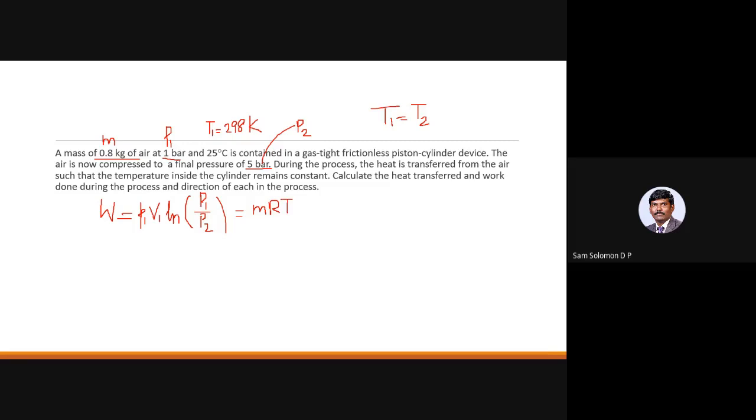You can replace P1 V1 with MRT1, and ln of P1 by P2 can be retained as such. The value of mass here is 0.8.